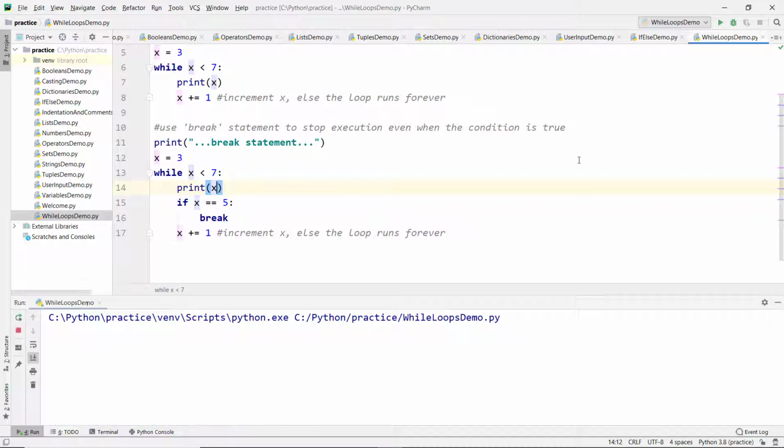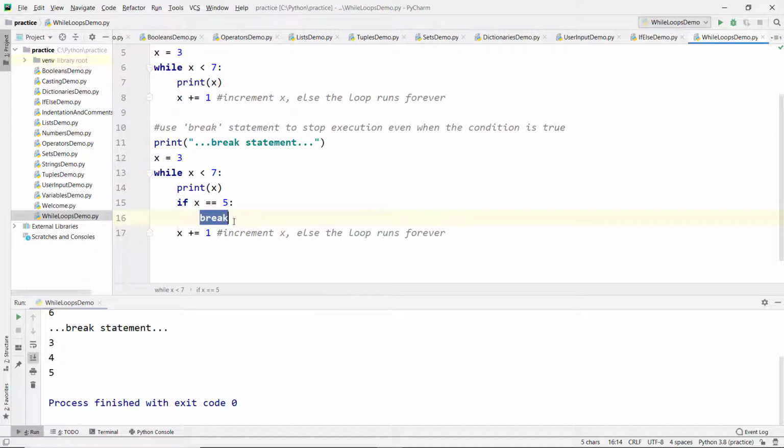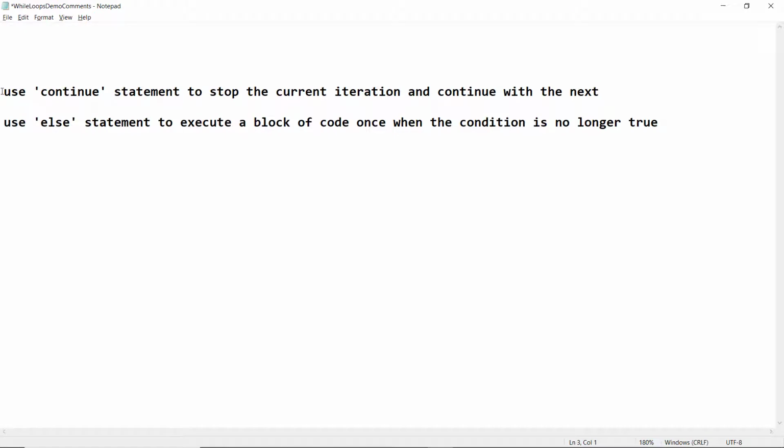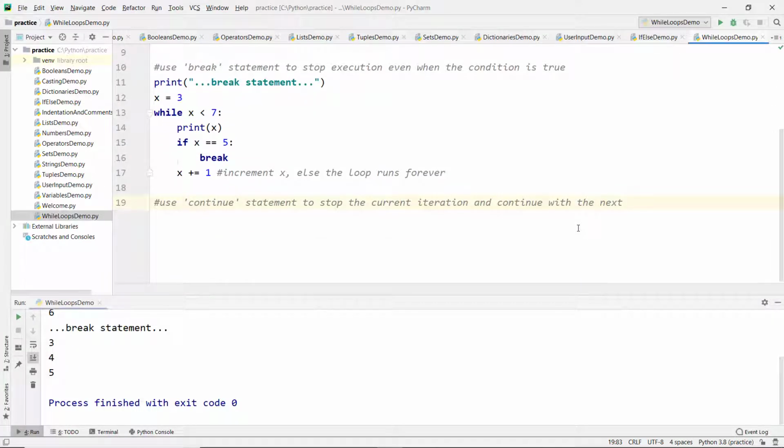So now let's run it. We can see 3, 4 and 5 printed in the console. 6 will not be executed because we gave the break statement. Otherwise, once the x value becomes 7, less than 7, this condition is false, so the control will come out of the while loop. So even when the condition is true, we can still use the break statement to come out of the loop for a specific condition.